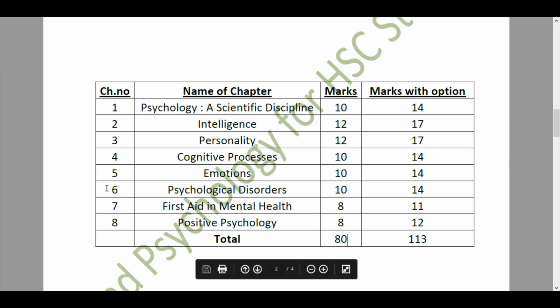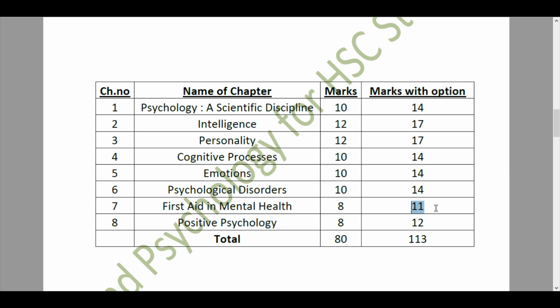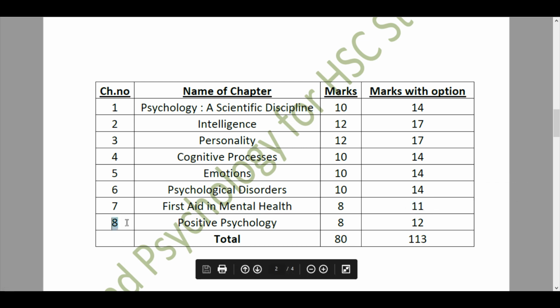And then we have chapter number 6, psychological disorders, which will again be for 10 marks, with the marks with options being 14 marks. Then we have chapter number 7, first aid in mental health. This would be for 8 marks, and our marks with options would be 11. Chapter number 8, positive psychology. Here the marking would be for 8 marks, and the marks with options would be 12 marks.